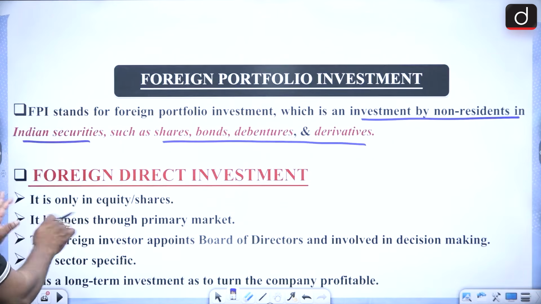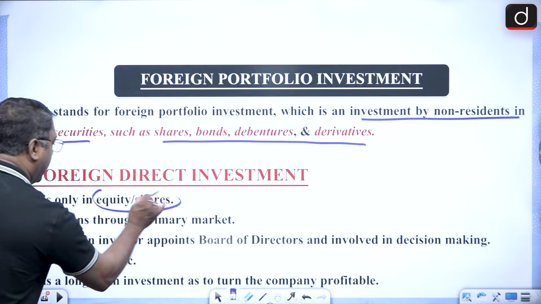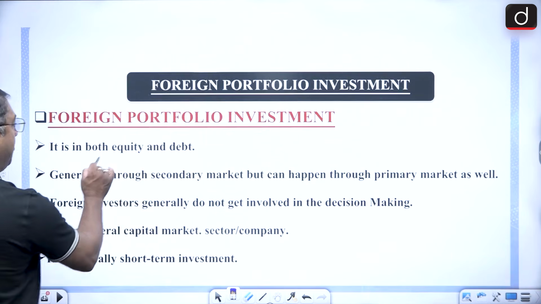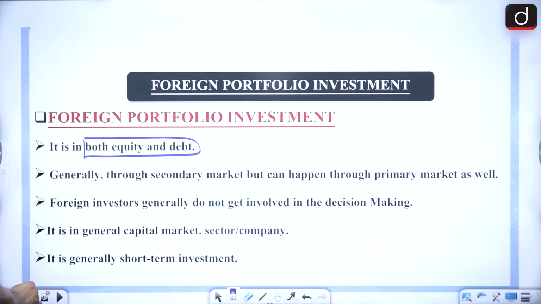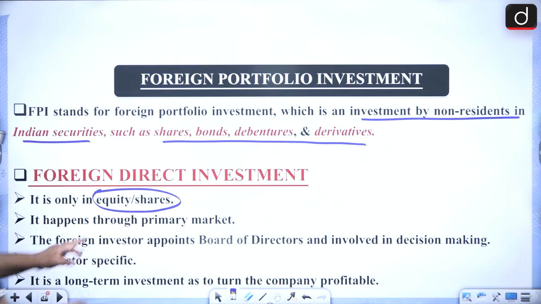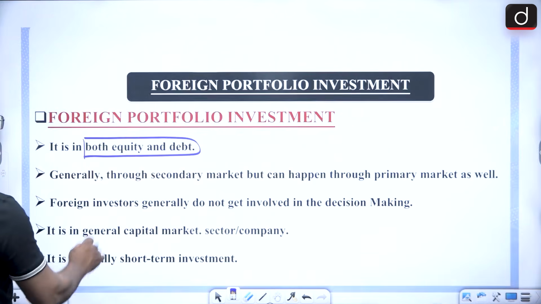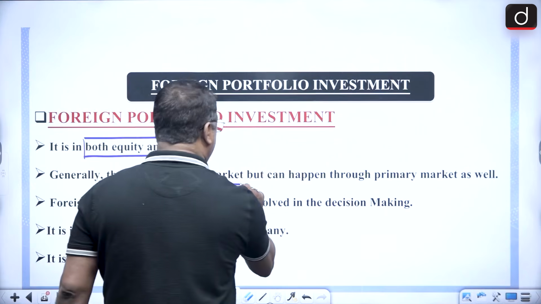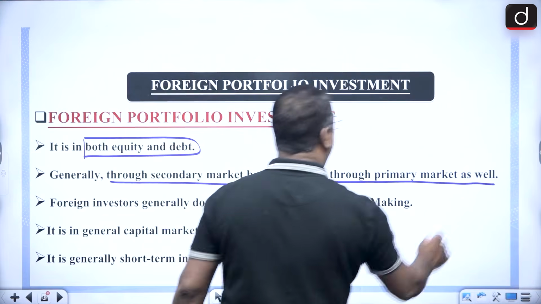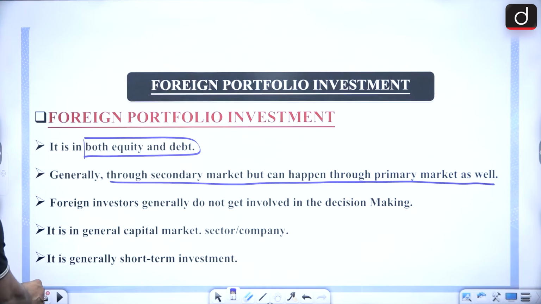If you differentiate the two, foreign direct investment is only in equity shares, whereas foreign portfolio is both equity and debt. Number two, FDI happens through the primary market, and foreign portfolio generally happens through the secondary market, but can happen through the primary market as well.